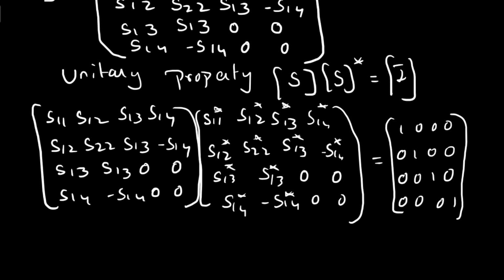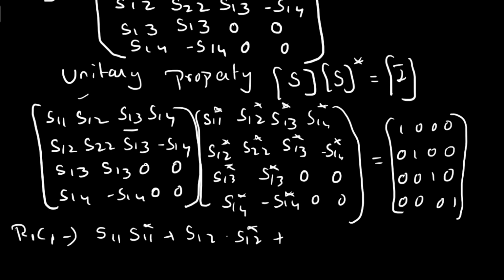First we take row 1 and column 1, so R1 and C1: row 1 in the S matrix and column 1 in the complex conjugate S matrix. So you get S11 into S11 star plus S12 into S12 star plus S13 into S13 star plus S14 into S14 star, which is equivalent to 1.